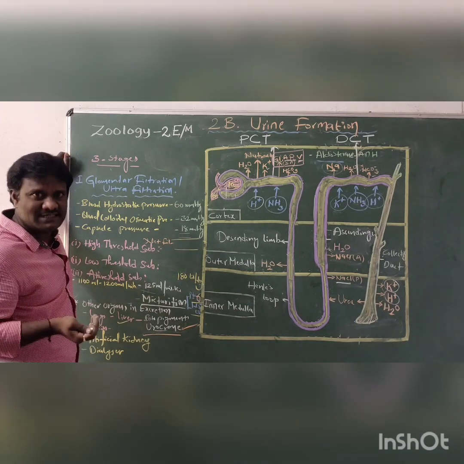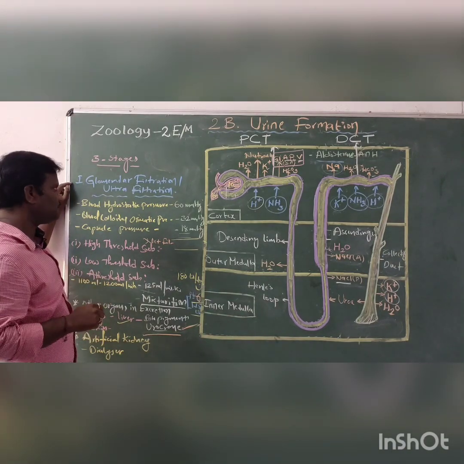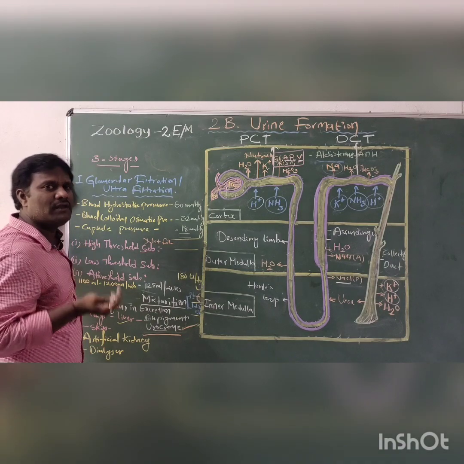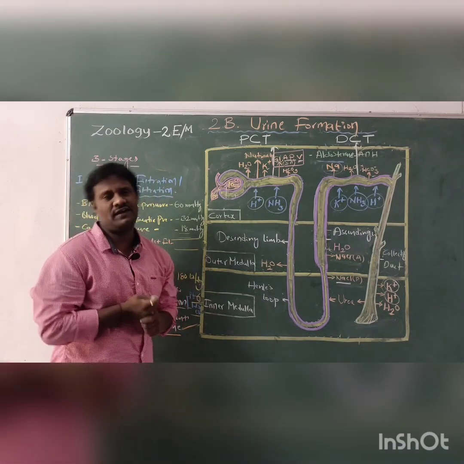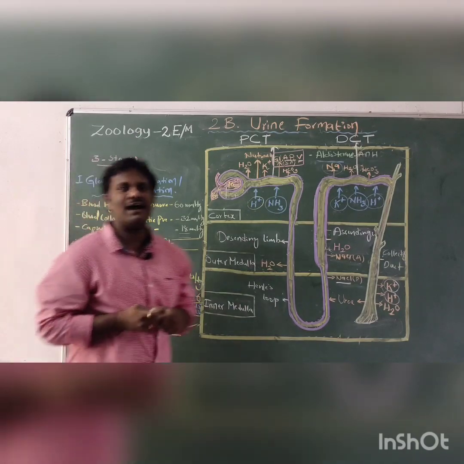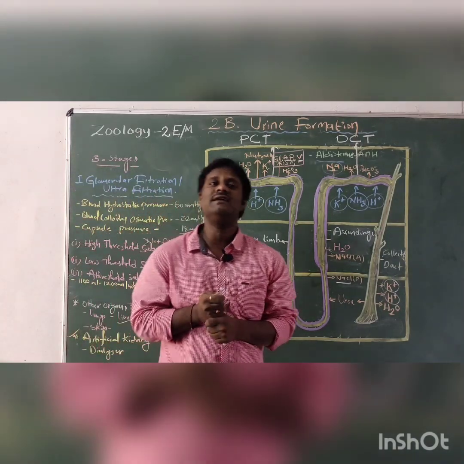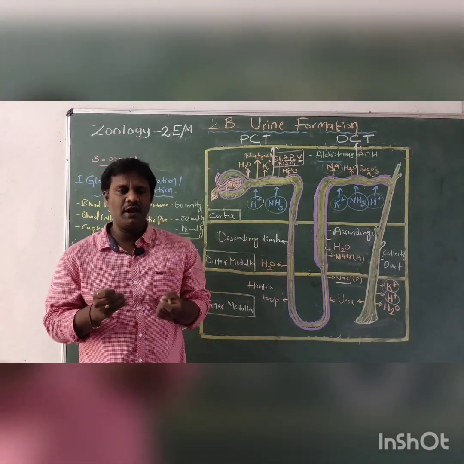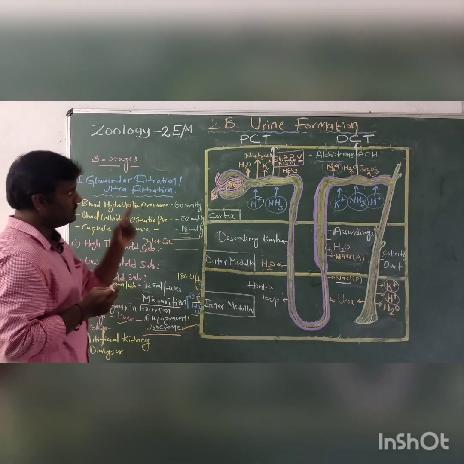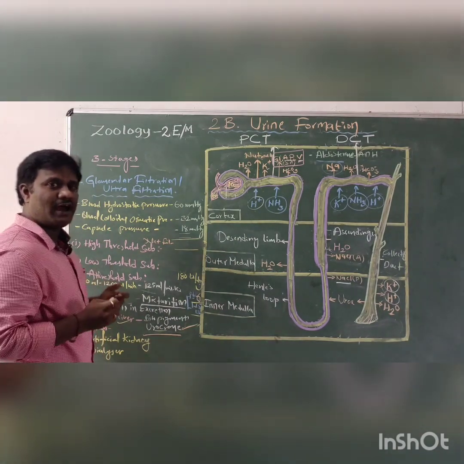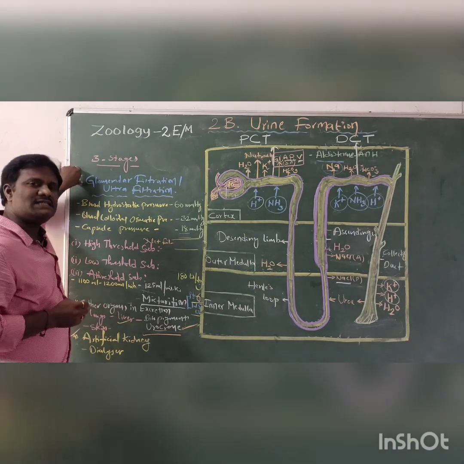Urine is formed in 3 stages. What are these 3 stages? One is glomerular filtration, also called ultrafiltration. The second is selective reabsorption. And the third is tubular secretion. These are the 3 main headings in this essay question. Now we study the first one, glomerular filtration.